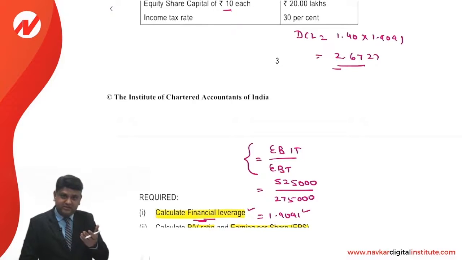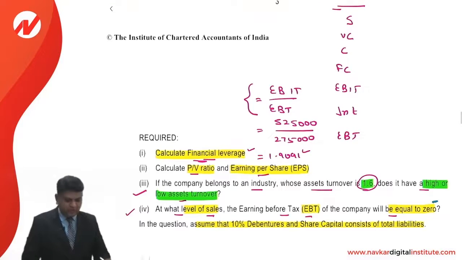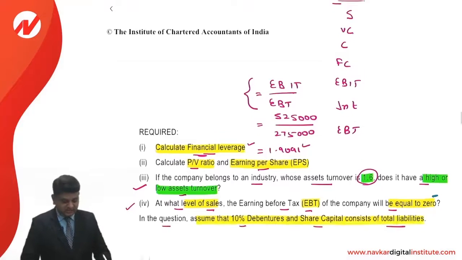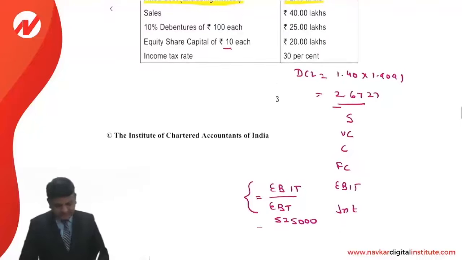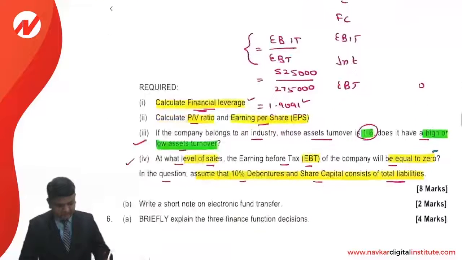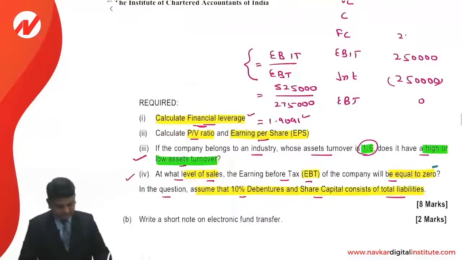Or otherwise, listen carefully, you can also do the backward working. You can do the backward working like this. The amount of the EBT is 0. The amount of the interest will be 25 lakhs into 10%, that is 2,50,000. So EBIT is 2,50,000. The amount of the fixed cost is 2,10,000.